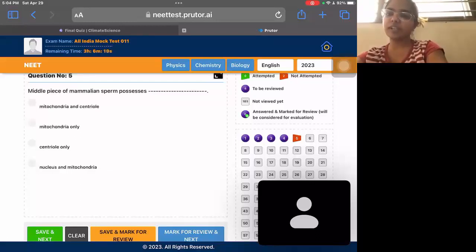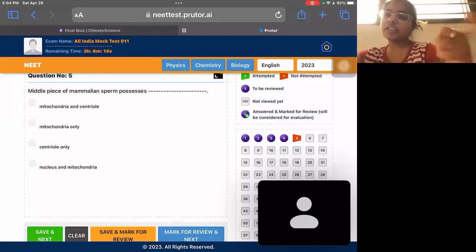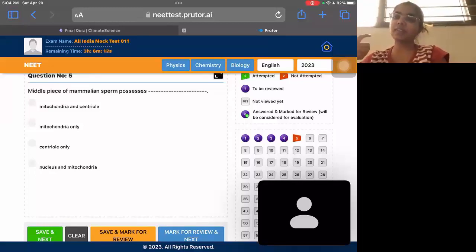Middle piece of mammalian sperm. Okay, sperm के structure में there are parts. So head, then a middle piece, and the tail. So the middle piece will contain mitochondria. ये NCERT की figure है. So you need to remember this structure. There is no concept. इसमें the middle piece has only the mitochondria. So mitochondria only is the correct option.